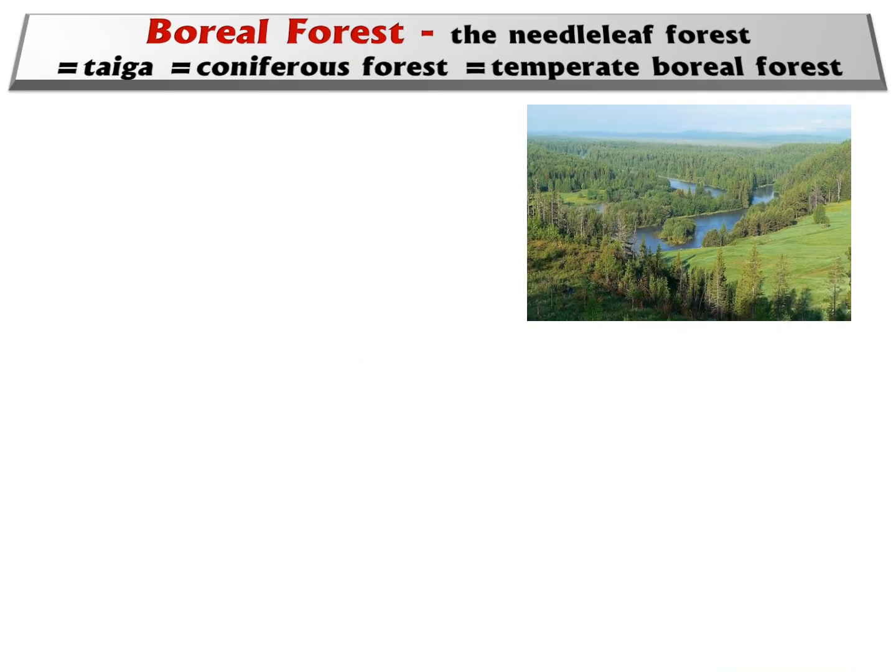Boreal forest. The boreal forest is also a conifer forest. Sometimes we call it needle leaf forest because the leaves are needles. In Russia, we call it taiga forest. Sometimes we call it temperate boreal forest. This is a huge area on the earth for this biome.